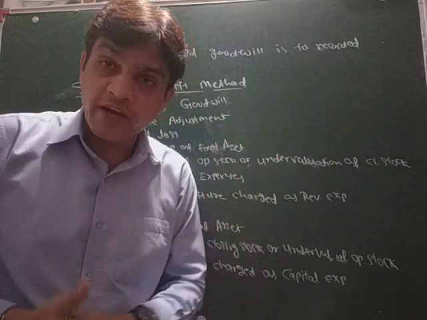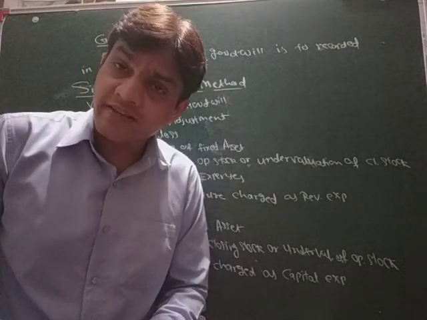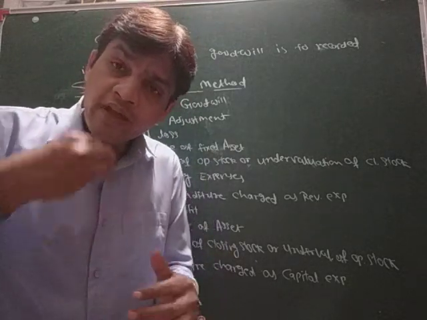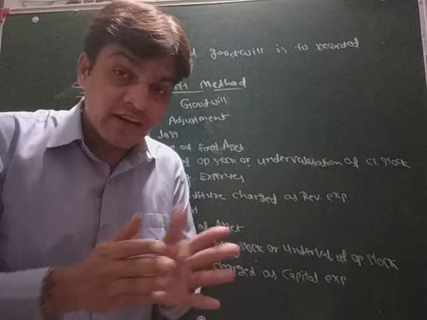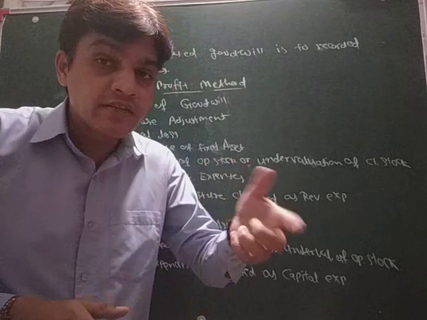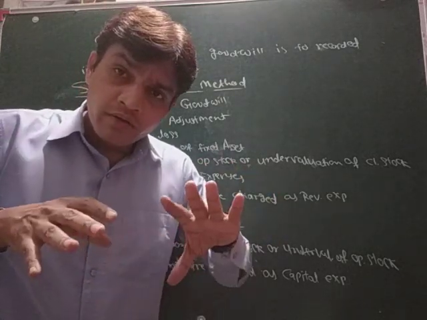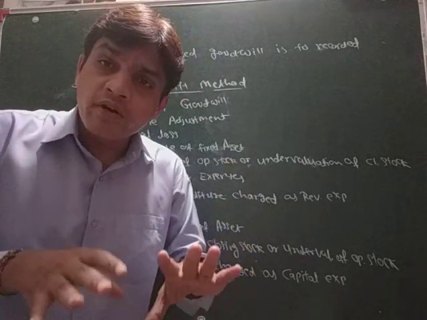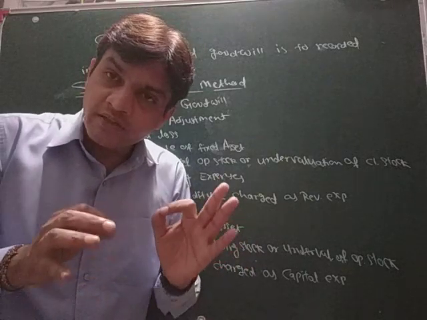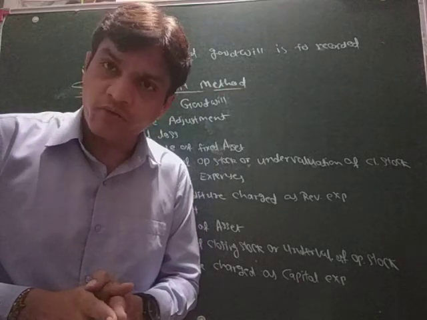The extra 1 lakh we are paying is called the goodwill amount, and since we are paying for it, it is purchased by us. That's why we can say that is purchased goodwill. Only purchased goodwill is to be recorded in the accounting books according to Accounting Standard Section 26, not the self-generated goodwill.